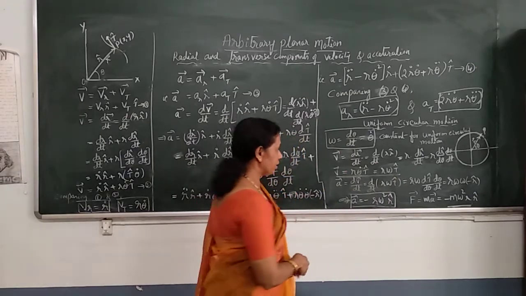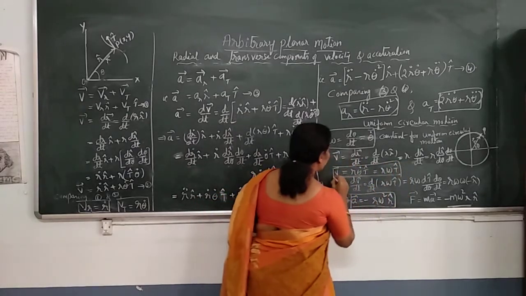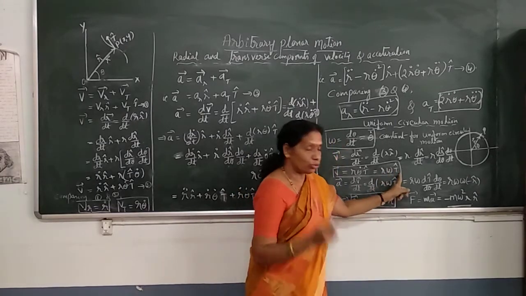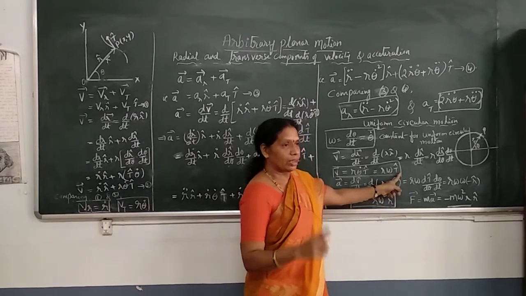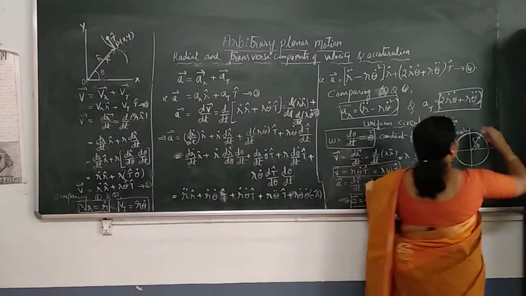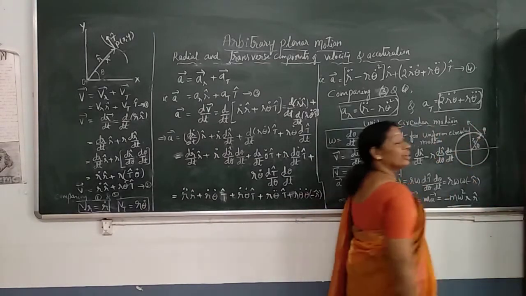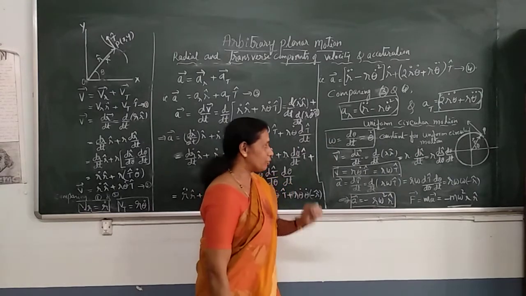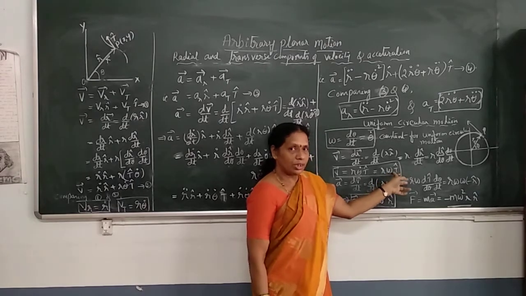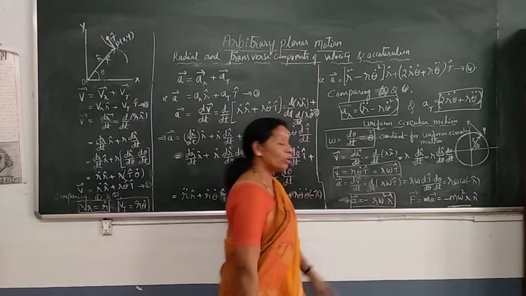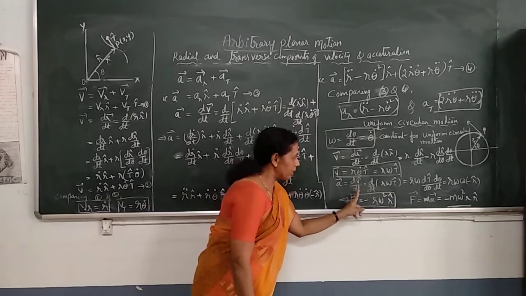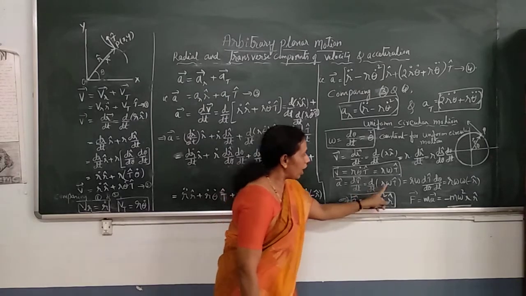When the particle is in uniform circular motion, the velocity of the particle is always r omega t cap, indicating that the term contains only t cap, the transverse component. Velocity has got only the transverse component. When the particle is in uniform circular motion, velocity is always along the transverse direction, along the tangent. That's the transverse component given by r omega. Magnitude is r omega. Uniform circular motion, velocity is always transverse. No radial component. Now acceleration. Acceleration is dv vector by dt. That is d by dt of r omega t cap.